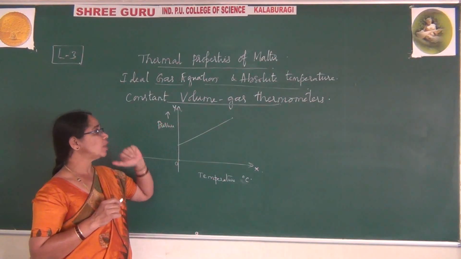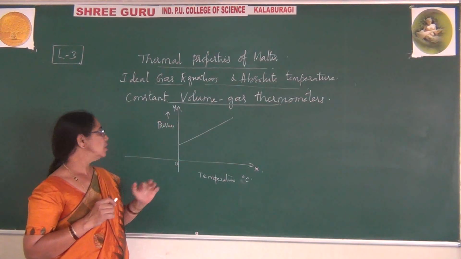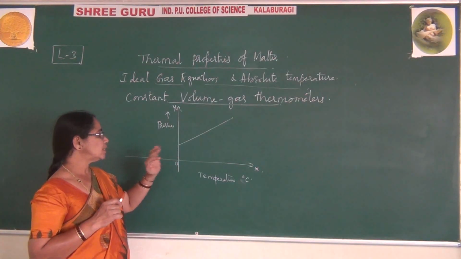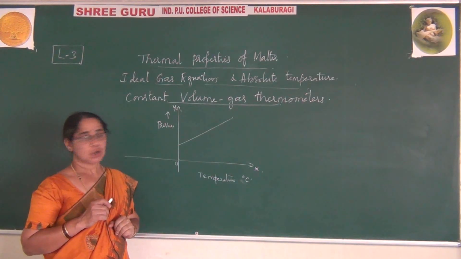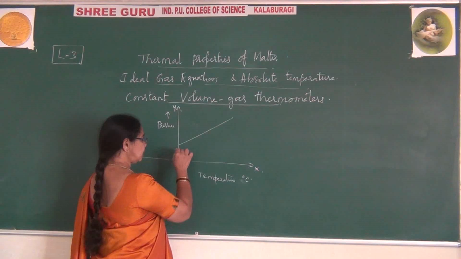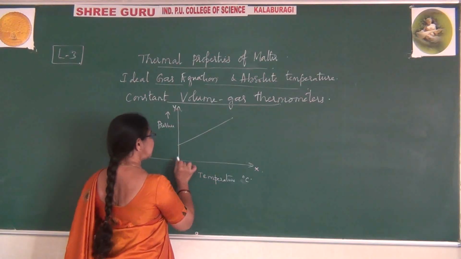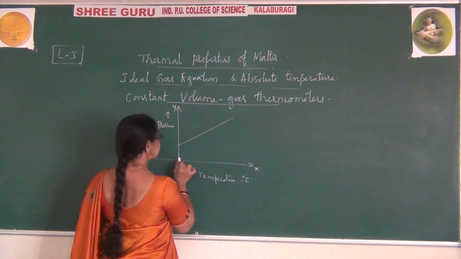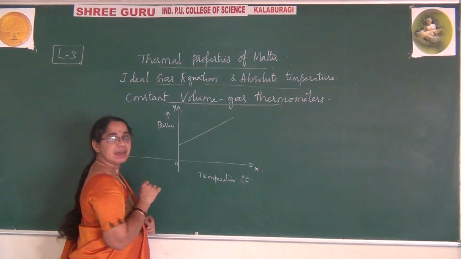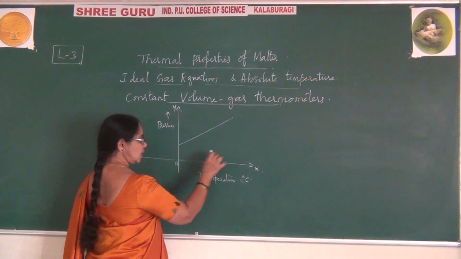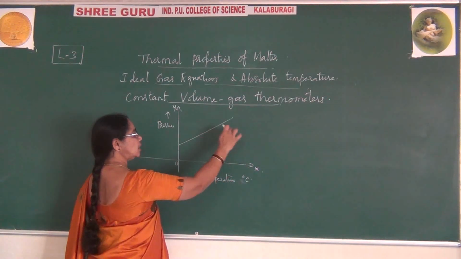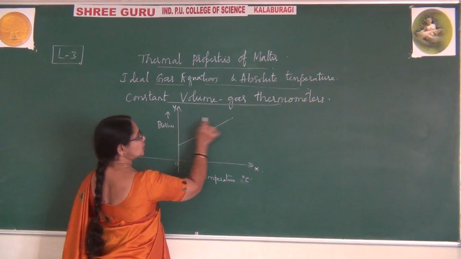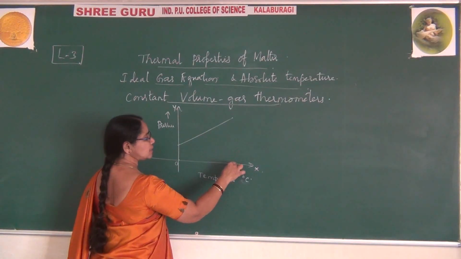We are keeping volume constant, I said. So here you are observing pressure versus temperature, and keeping volume constant, you get a straight line like this. Let me say this is the pressure axis, this is the temperature axis. This is the level with low pressure, let me say zero pressure. If it increases, this is for 1 atmospheric, this is for 2 atmospheric, and this is for 3 atmospheric pressure. At this position the pressure is maximum, temperature is maximum.